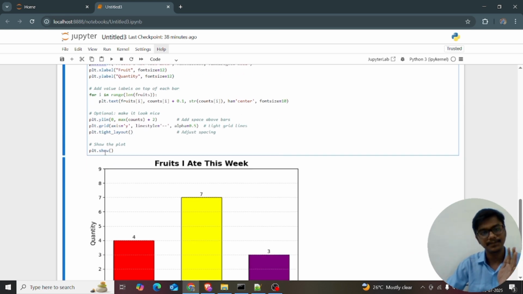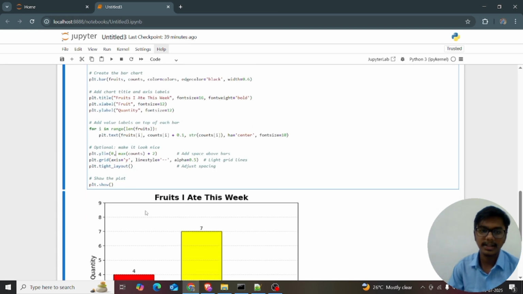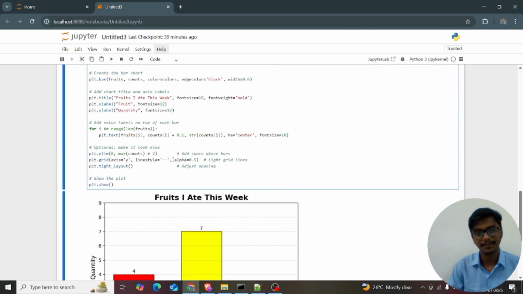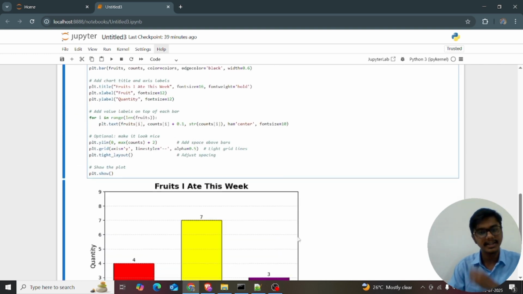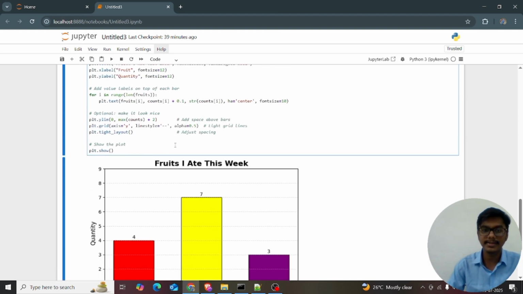I want the space above the bars with ylim, so I'm giving plt.ylim of 0, max of count. The max of count is 7, and 7 plus 2 is 9, so that's why it's coming 9. When you see this, we can relate the colors. Our plt.grid lines are like these lines, and for plt.title and the rest, I'm adjusting the spacing between them. Then I'm just showing it with plt.show.